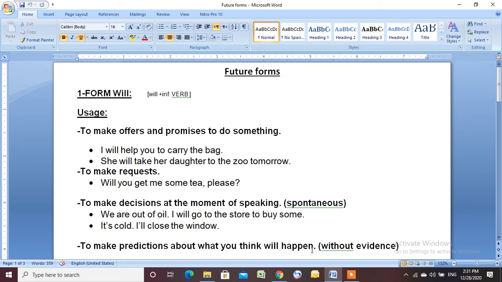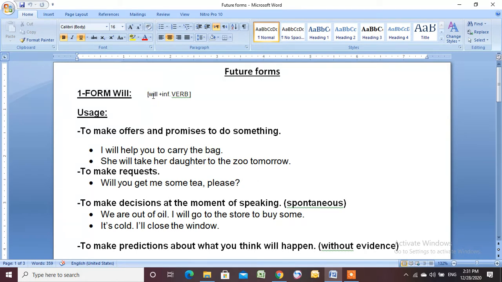Today we're going to talk about the future forms. It will be the second grammar lesson for Unit 3, but it's not in your book. So we will look at the difference between the future forms. We start with the form will.